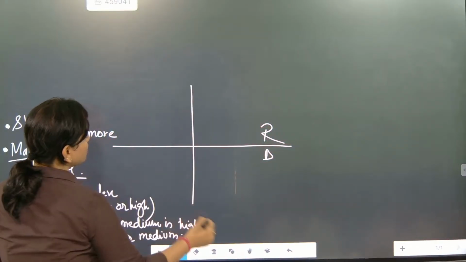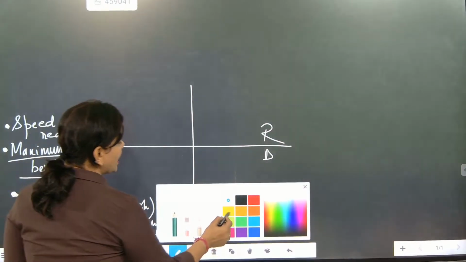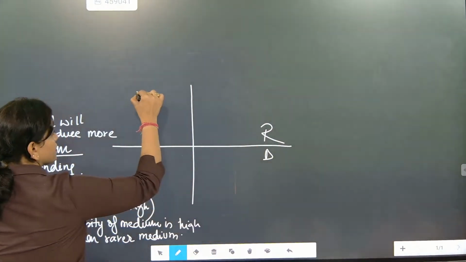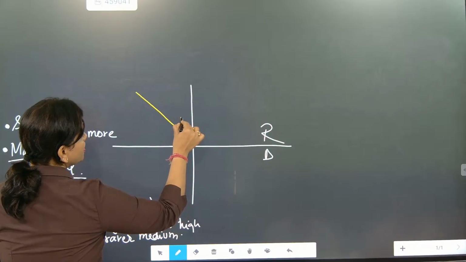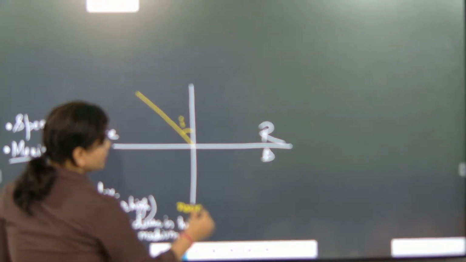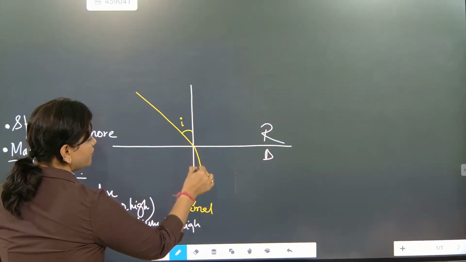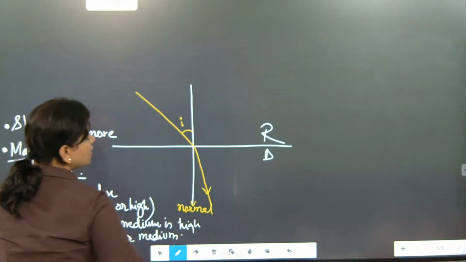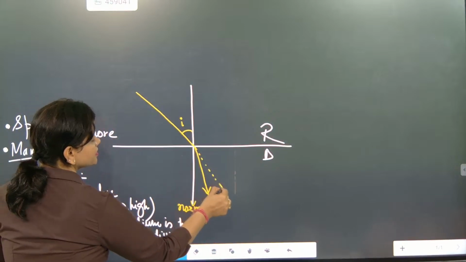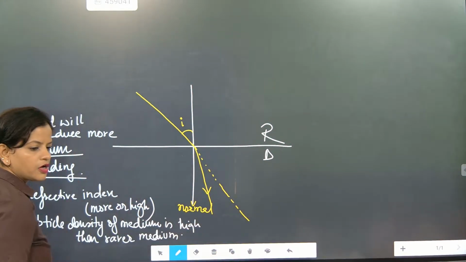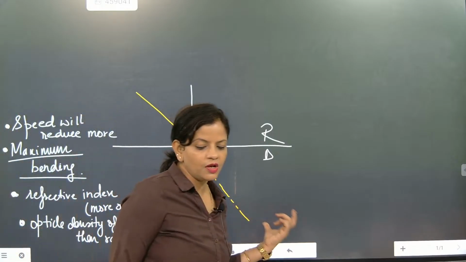Now this is the normal. The moment the light ray tries to enter, it bends towards the normal. So this is exactly the angle of incidence. Now the light ray tries to enter and it bends very much towards the normal. Its usual path was like this, but this is the actual path.